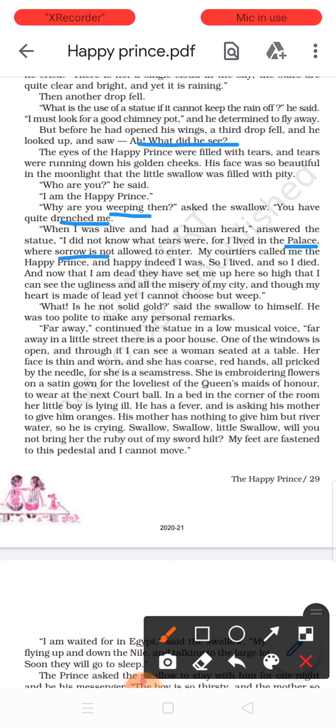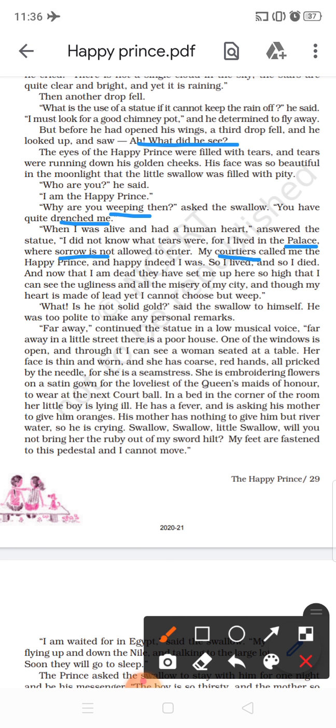And the courtiers called him happy. Courtiers, those who are in the court, all the people, they called him the happy prince. They gave the name happy prince or lucky prince, because they don't know what sadness is. And he is telling, of course I was happy. Happy indeed I was. I was happy and lived happily and also died happily.